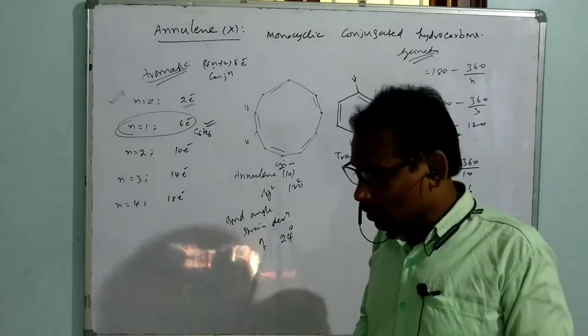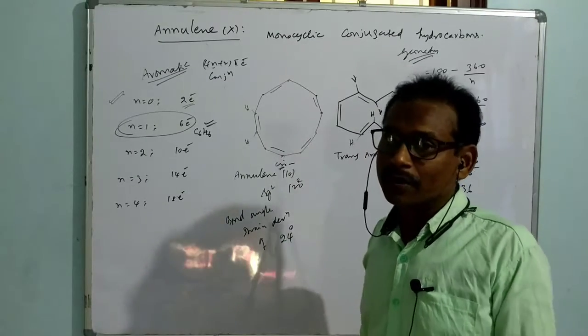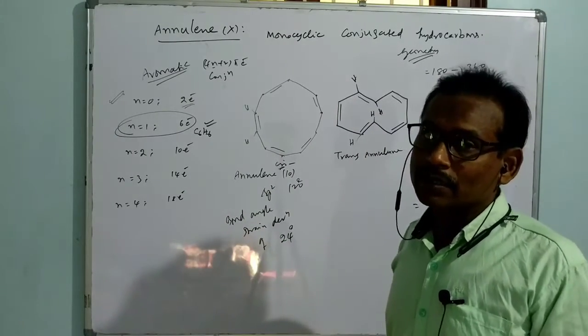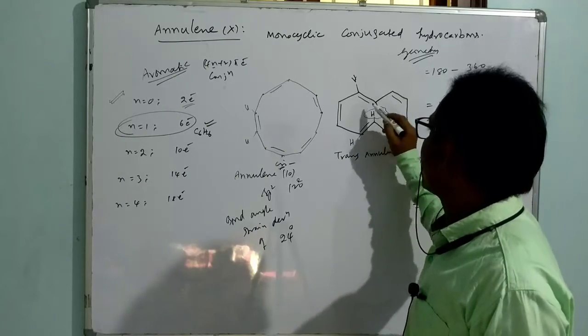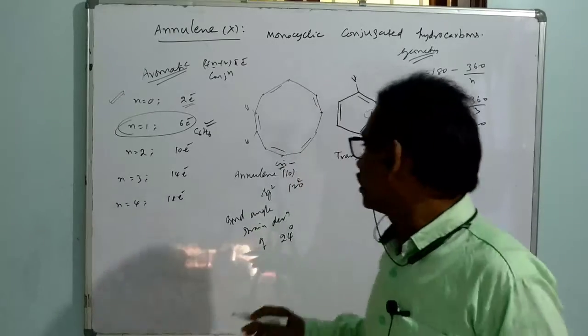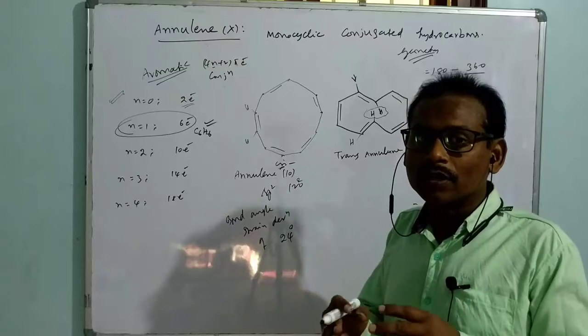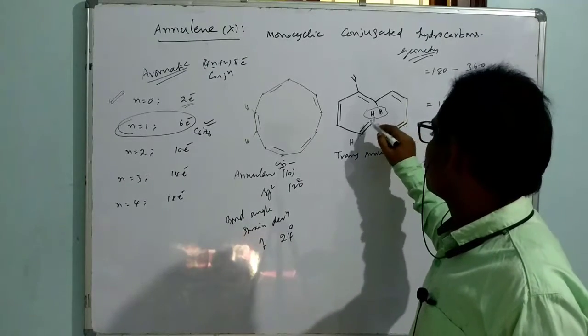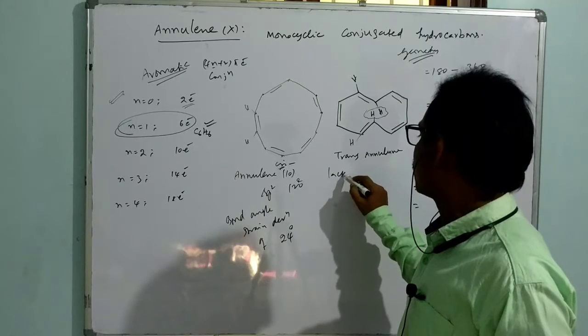But one more new strain appears that makes it not exist as planar. What is that strain? The interaction between these hydrogens. These two hydrogens will interact. Van der Waals strain. The Van der Waals interaction between those two hydrogens makes it no more planar, no more in conjugation. That means it loses the planarity. It is a lack of planarity.